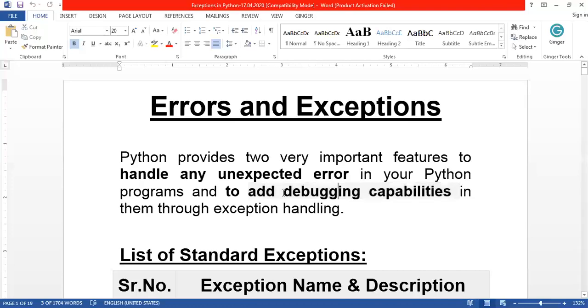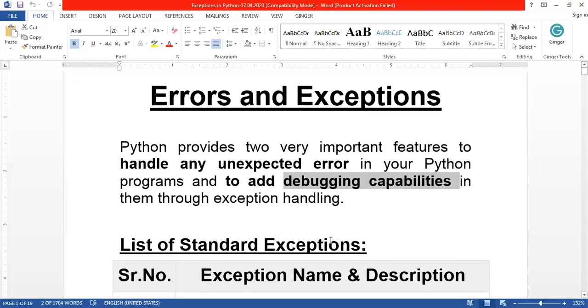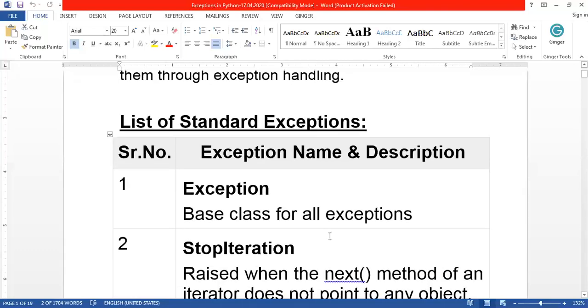Handling the error or correcting the error is nothing but debugging capabilities. For handling an error, there is a class called exceptions. There are some built-in routines or built-in classes that are already available in Python. Those classes are called exception classes, that is, error handling classes.